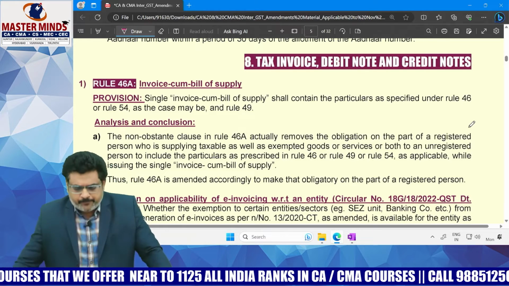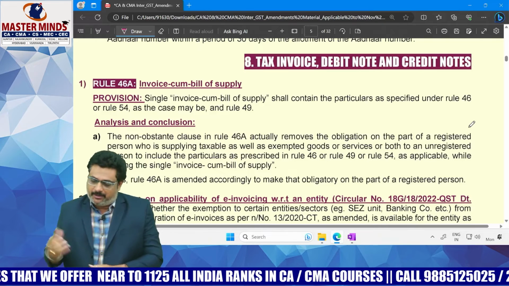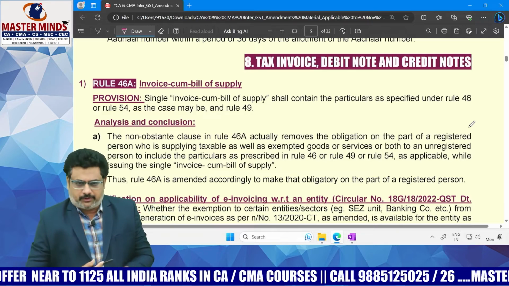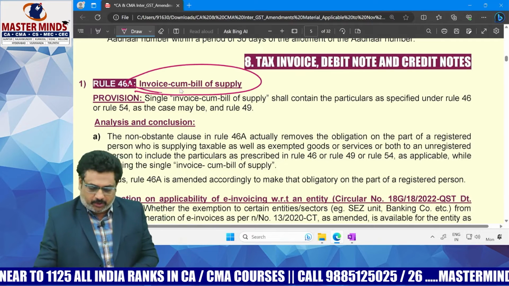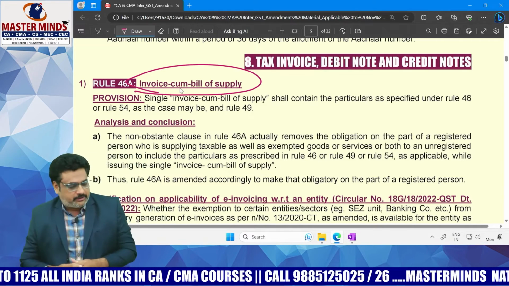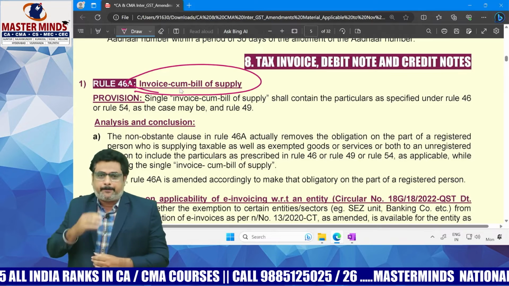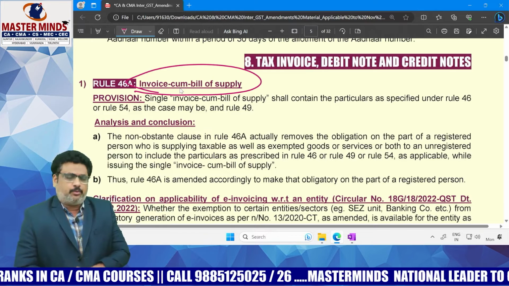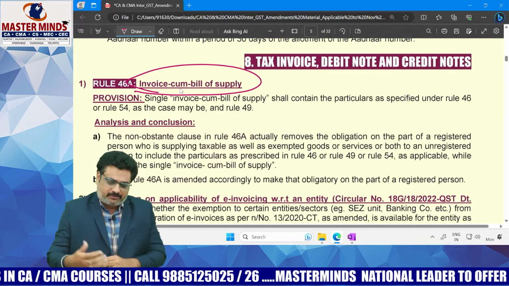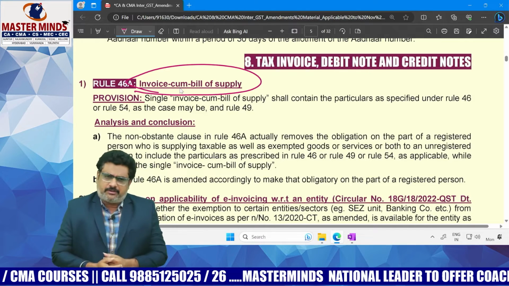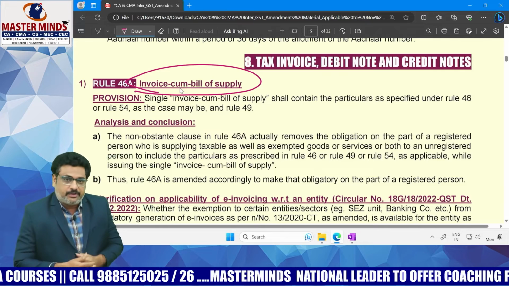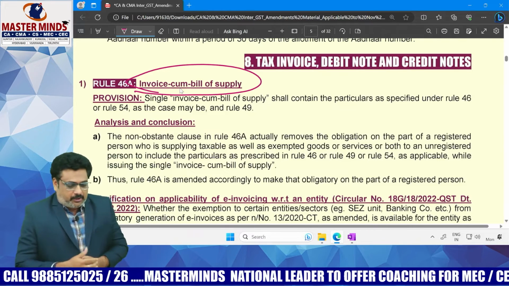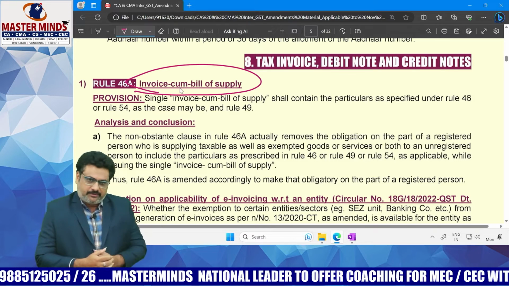Okay, ma'am, there is the amendment in tax invoice, debit note and credit notes here. With respect to this particular amendment, invoice cum bill of supply, already you know that. A registered person is required to issue the tax invoice in respect of the taxable supplies he makes. That means in relation to taxable supplies, what is the document you need to issue, ma'am? Tax invoice. If he is making any exempted supplies, what is the document you need to issue, ma'am?